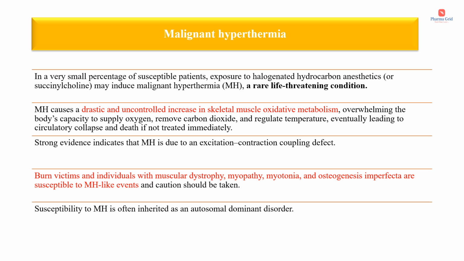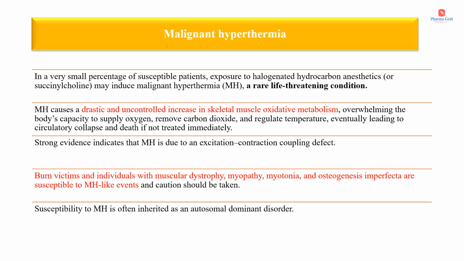Overwhelming means defeating the body's capacity to supply oxygen, remove carbon dioxide and regulate the temperature, eventually leading to circulatory collapse and death if not treated immediately. So this is what is known as malignant hyperthermia. From the word itself it is clear that hyperthermia means there will be a rise in temperature. It mainly affects the body's capacity to supply oxygen, remove carbon dioxide and regulate body temperature.